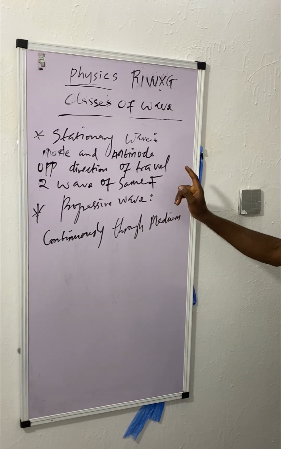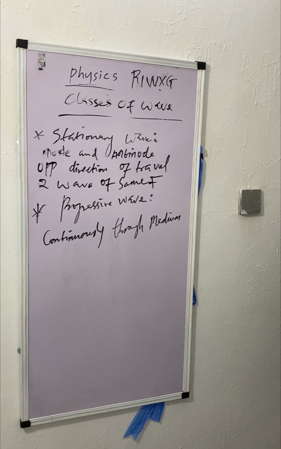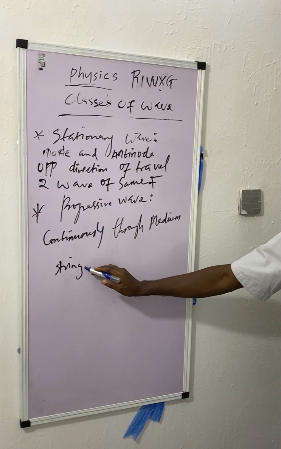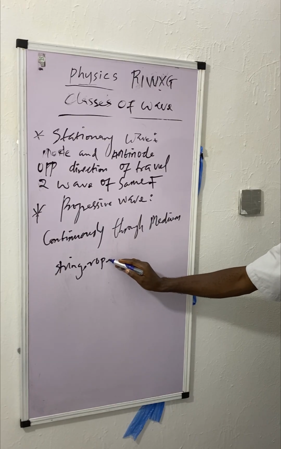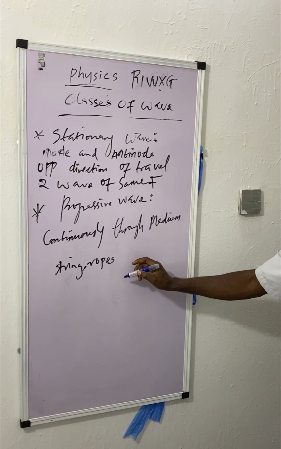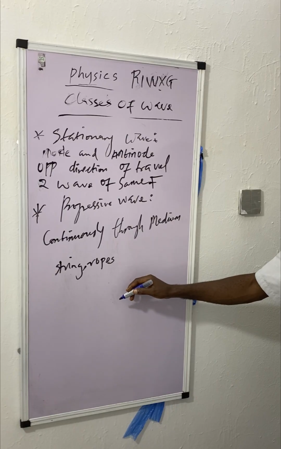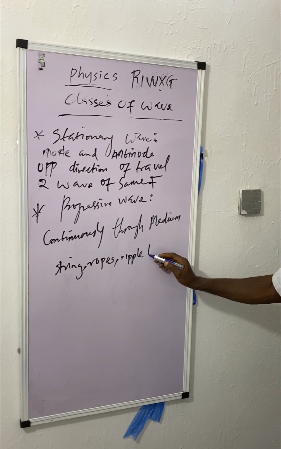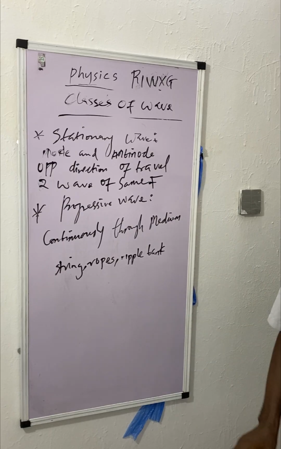An example of progressive wave is like the wave you see in a string, ropes, ripple tank, and so on and so forth.